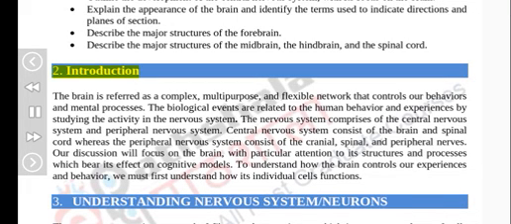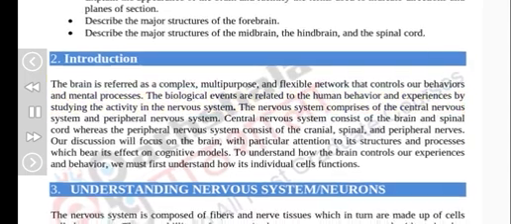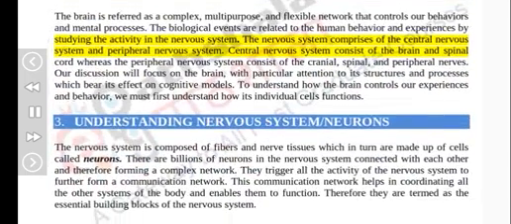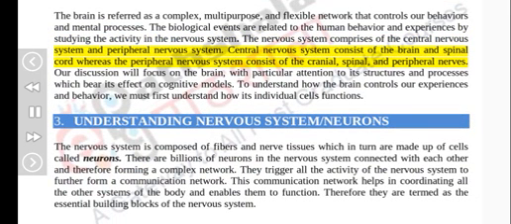2. Introduction. The brain is referred to as a complex, multi-purpose, and flexible network that controls our behaviors and mental processes. Biological events are related to human behavior and experiences by studying the activity in the nervous system. The nervous system comprises the central nervous system and the peripheral nervous system. The central nervous system consists of the brain and spinal cord, whereas the peripheral nervous system consists of the cranial, spinal, and peripheral nerves. Our discussion will focus on the brain, with particular attention to its structures and processes which bear its effect on cognitive models.